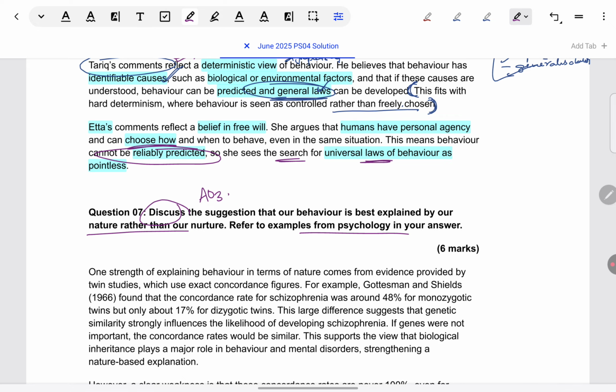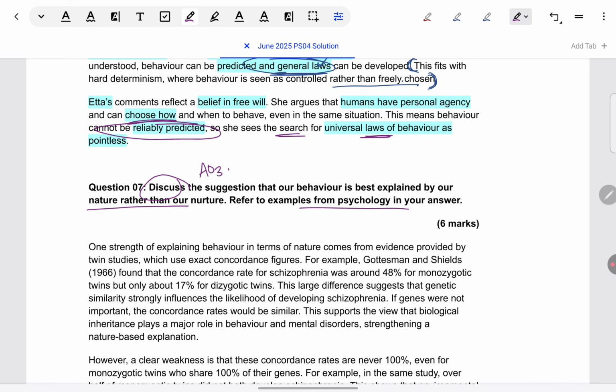Many students don't realize this, they feel it is AO1. Discuss is AO3. It's like evaluate only. So that is why you have to give in terms of strengths and weaknesses.